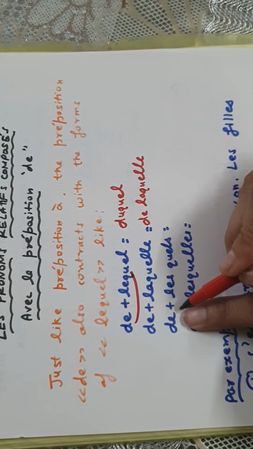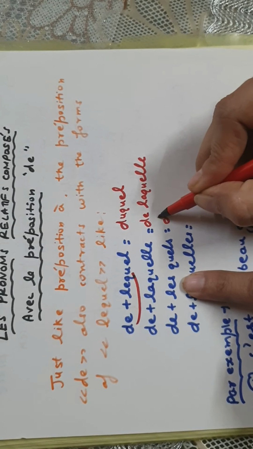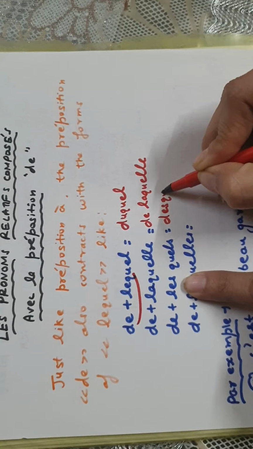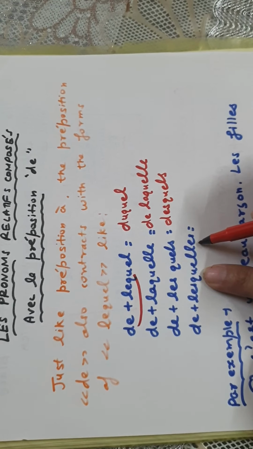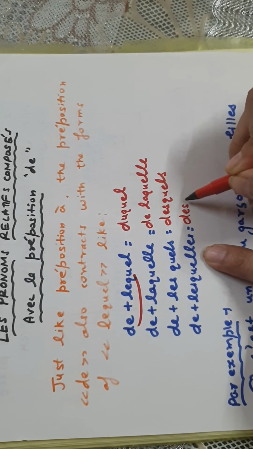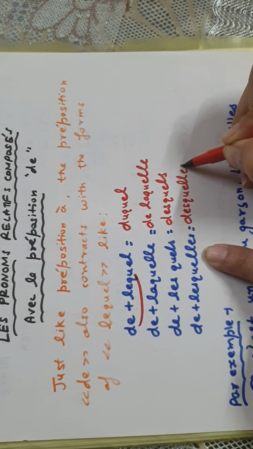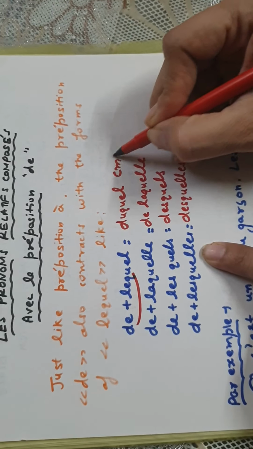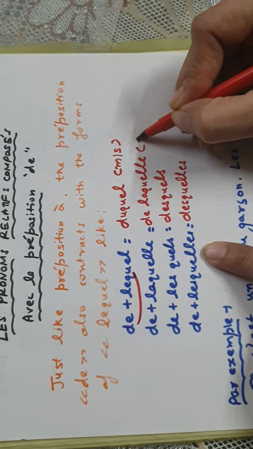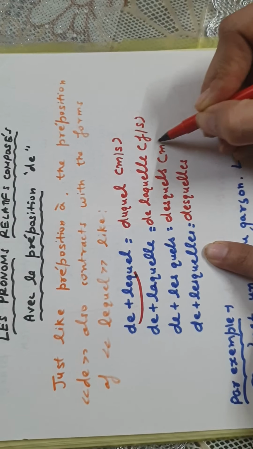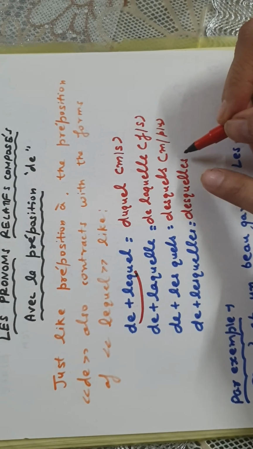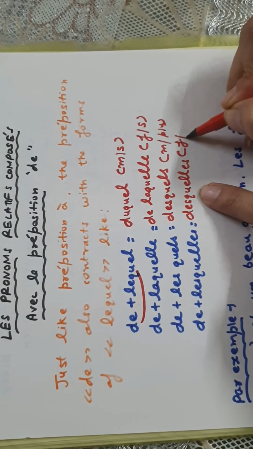Then with de plus lesquels it becomes desquels, and when de plus lesquelles comes, it becomes desquelles. So duquel is used for masculine singular, de laquelle is for feminine singular, desquels for masculine plural, and desquelles, this one, for feminine plural.